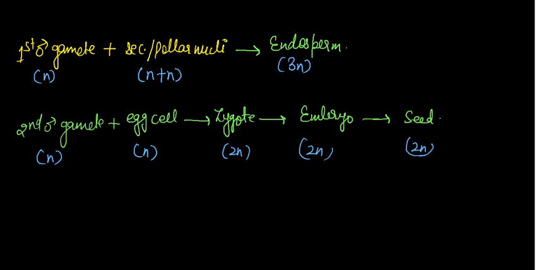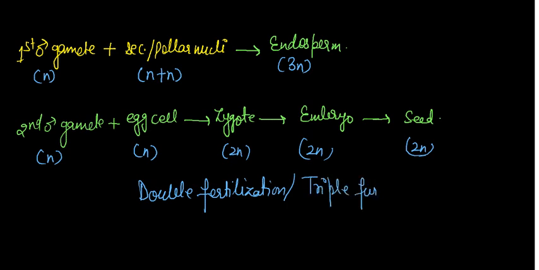Okay, so here two times fertilization is there, so this fertilization is called double fertilization, or it is also called triple fusion.